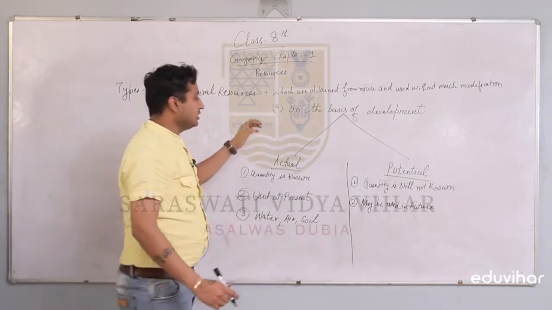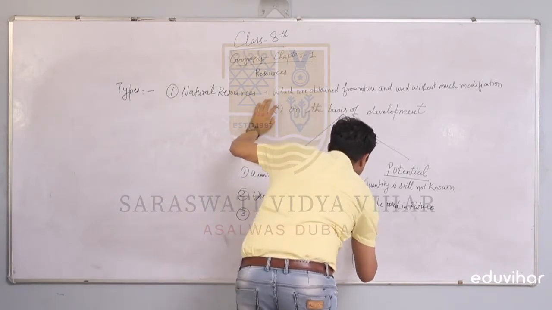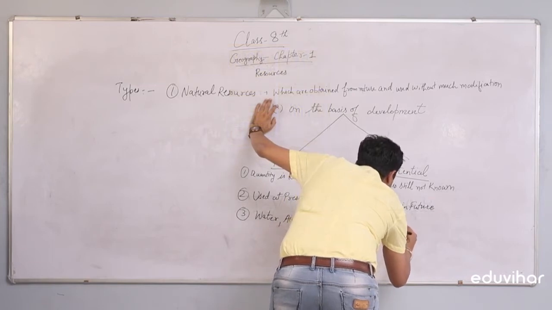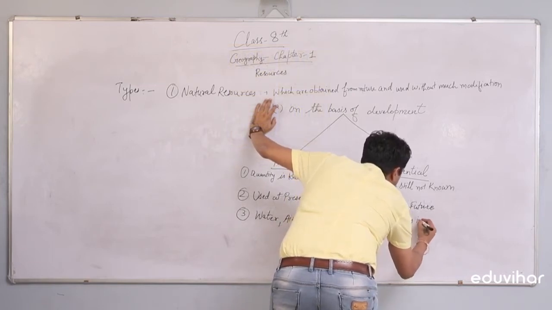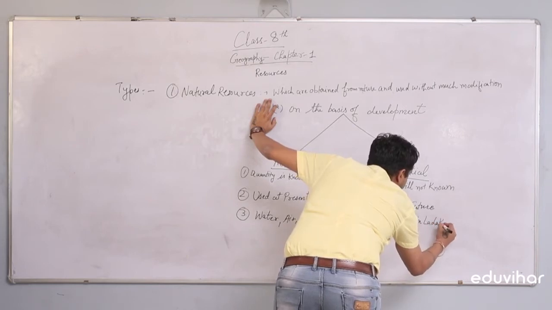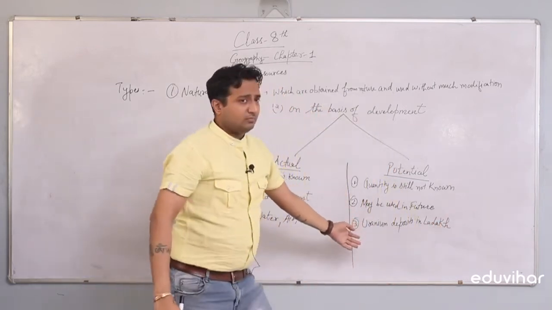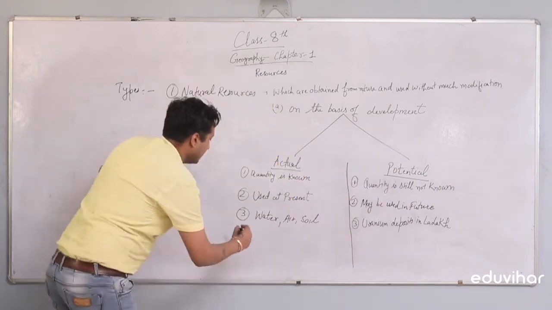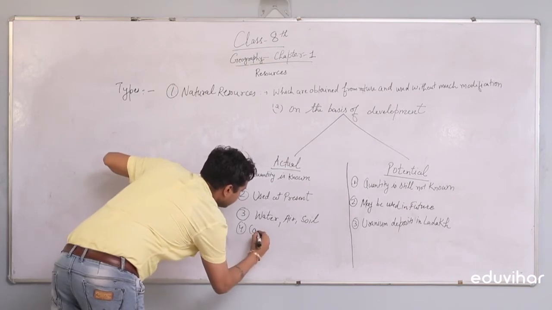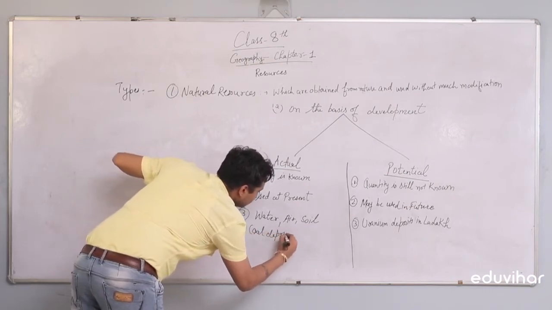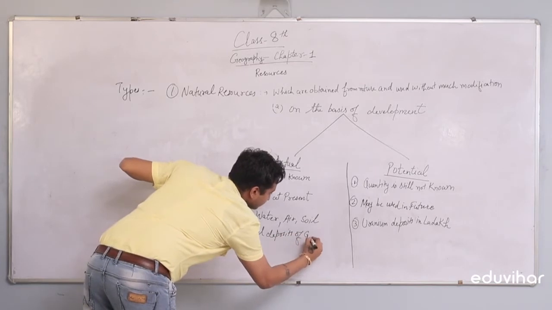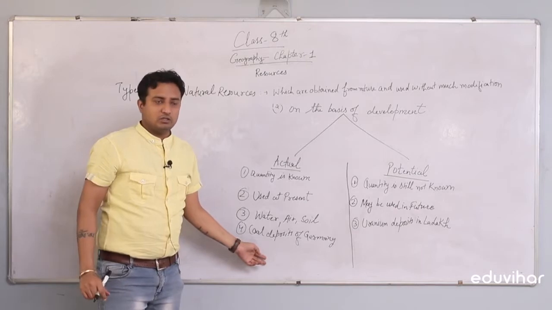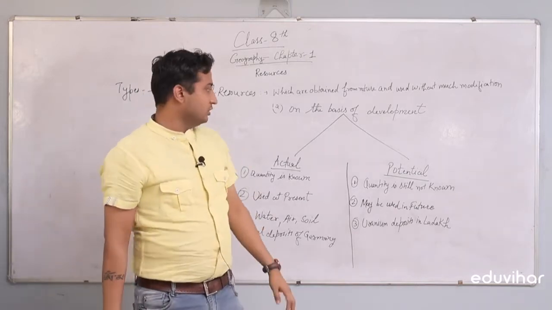Potential resources may be, for example, uranium deposits in Ladakh, which may be used in future. We have coal deposits of Germany. We are using them today and the quantity is also known, so they are termed as actual resources.